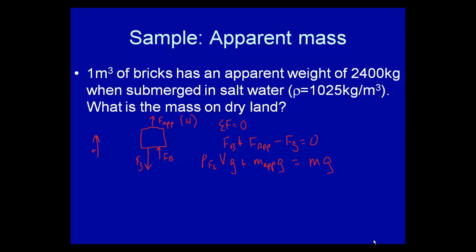So now here's the nice thing: g is present in all of those variables, so I can get rid of g. So I get the density of fluid times volume plus the mass apparent is equal to the mass on dry land. Well, the density of fluid is 1,025 kilograms per meter cubed. The volume is 1 meter cubed. They gave that to us. They also gave us the apparent mass. And that's equal to the mass, so the mass is 3,425 kilograms on dry land.